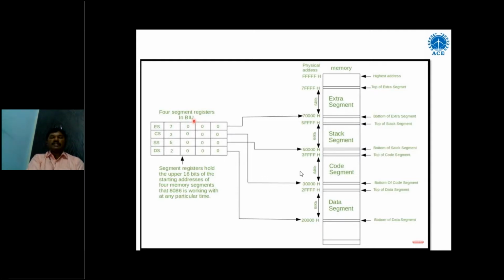So its last address is 2FFFH, right? Its last address is 3000 to 3FFFH, 5000 to 5FFFH, 7000 to 7FFFH. Like that, we can have up to 64 KB of data. But the starting address is 502 and the ending address is 5FH. This is the complete 20-bit address from 502 to 5FH. So that we will see the programming part clearly.